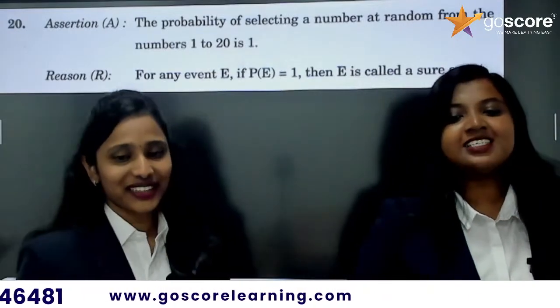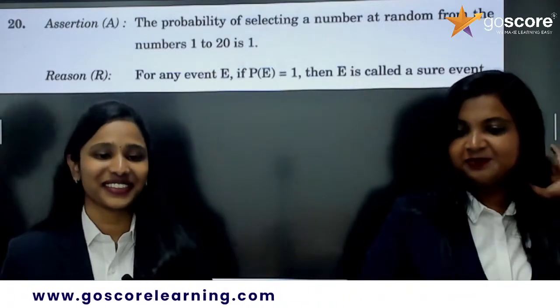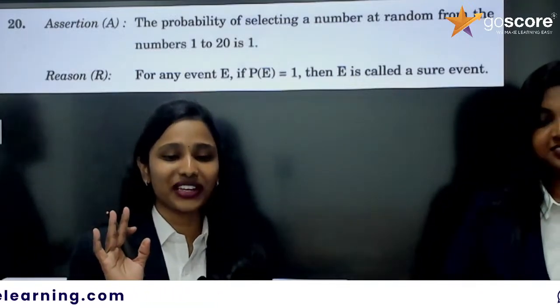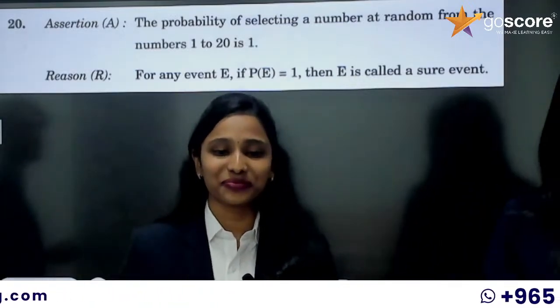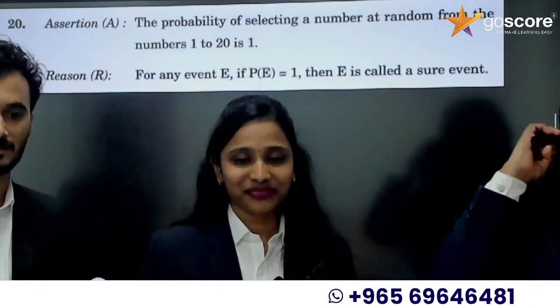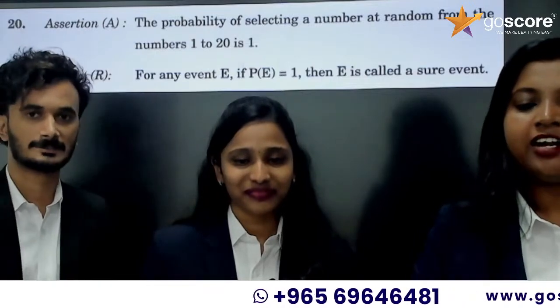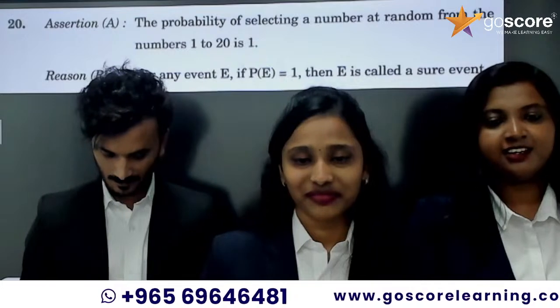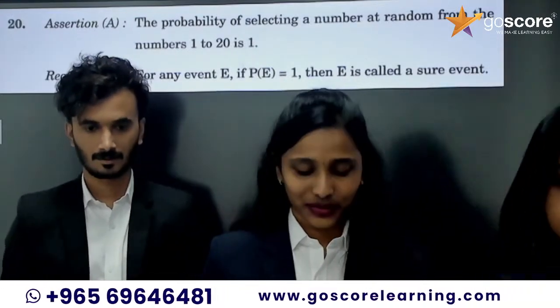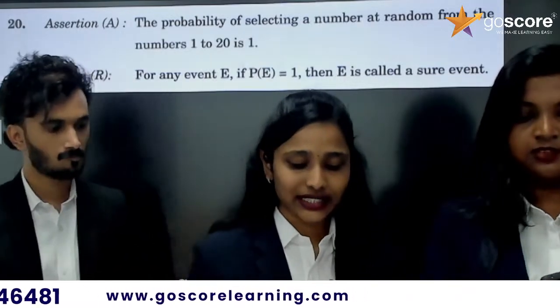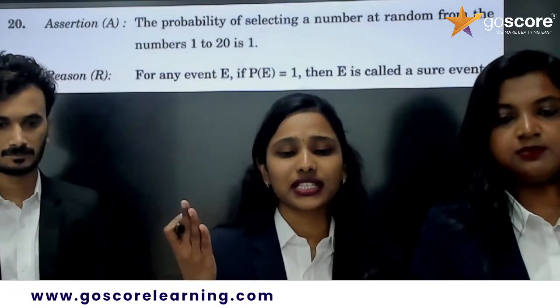The question that we all were waiting for. So, which option did you select? A, B, C or D? Let me know how you can solve this question. How many of you got the first probability as 1? How many of you got some other answer, say 1 by 20 or something like that? So, what's the question? The probability of selecting a number at random from the numbers 1 to 20 is 1.